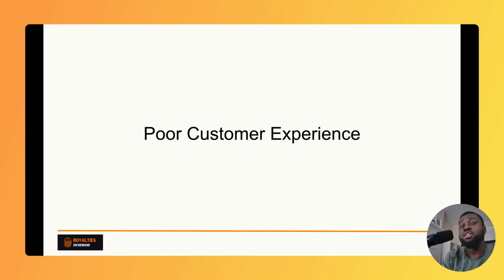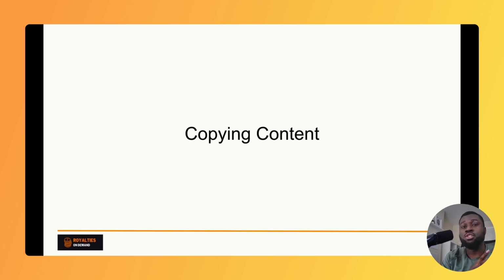So the third thing that you need to stop doing with AI is copying content. Now, unfortunately, AI does make this very easy to do, and a lot of people will just try to copy a successful book without actually realizing all the work that's gone into it to make the book successful. And an example of this is on Amazon.